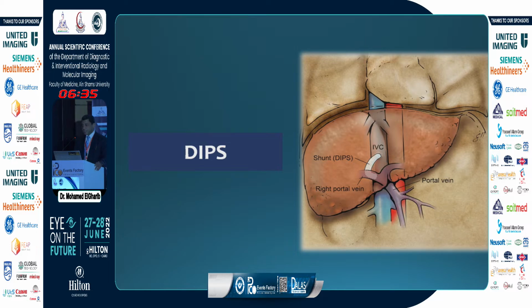Now shifting to the DIPS technique, or direct intrahepatic portosystemic shunt, and we use this technique mainly in Budd-Chiari cases, because in Budd-Chiari cases which are indicated for TIPS procedure, they have occlusion of all hepatic veins, so we lack the guidance of the hepatic veins to puncture through them toward the portal vein.